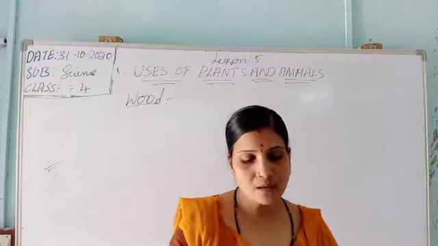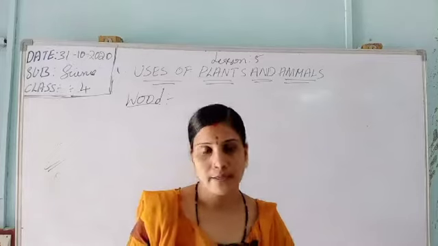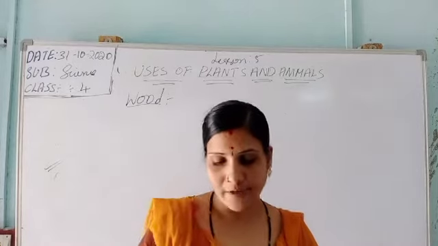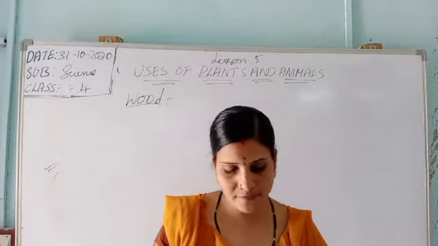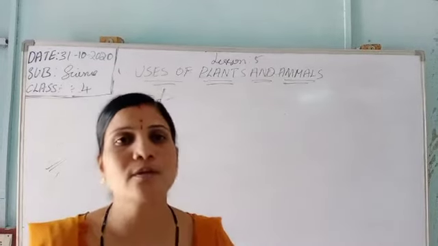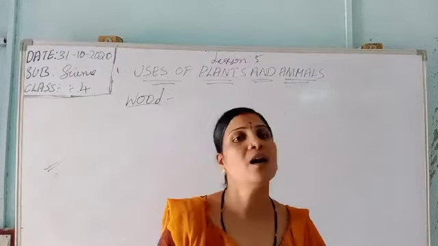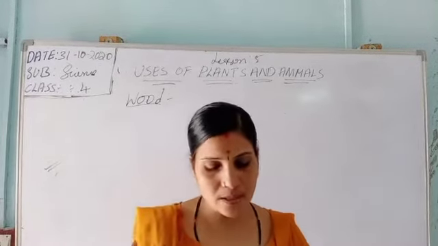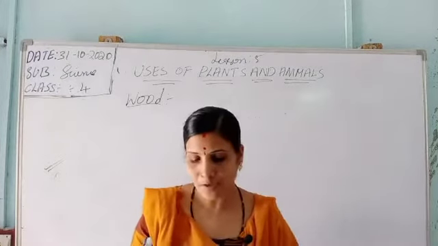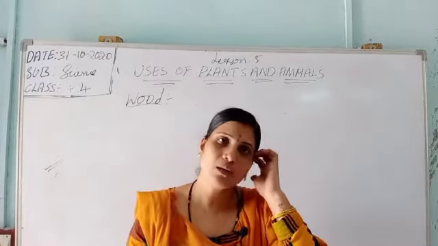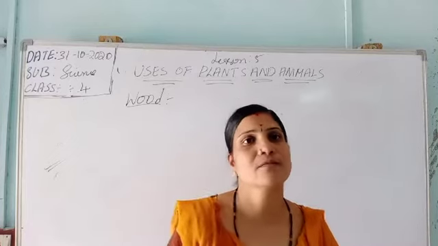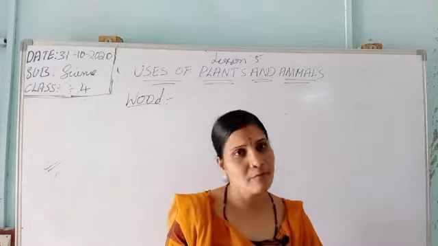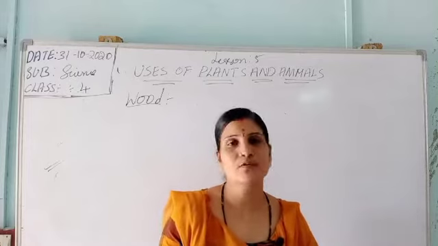Okay, now here take rosewood. Here it is asking, take rosewood, pine, etc. These are used for various items such as doors, windows, frames, musical instruments, furniture, boxes, cupboards, etc. These are made with the help of wood that comes from the plants. Bamboo and cane are also used for making houses, flutes or baskets. With the help of bamboo sticks they will make small huts. Yesterday in the English lesson 4, the house is made up of bamboo. Like that, bamboos are also used for making houses.